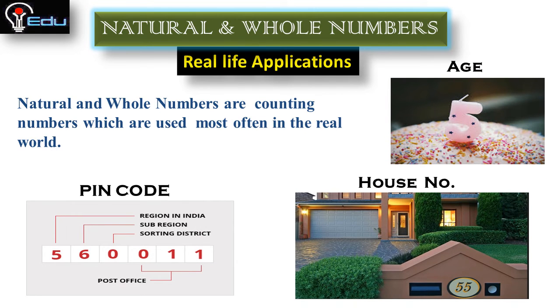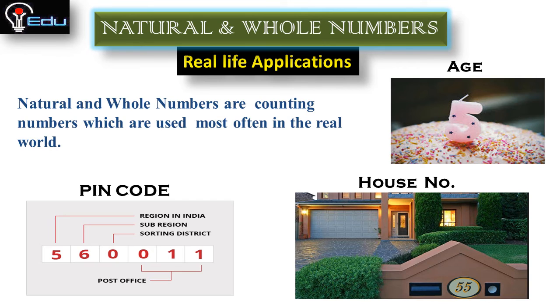Age is represented with whole numbers, and here 5 is a number that belongs to whole numbers and it represents age. And next is pin code, postal index number, which also uses whole numbers, that is 560011.